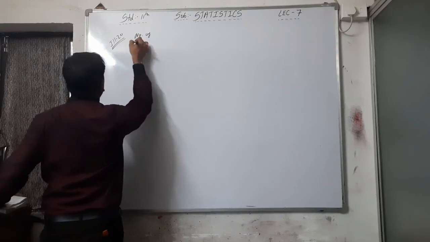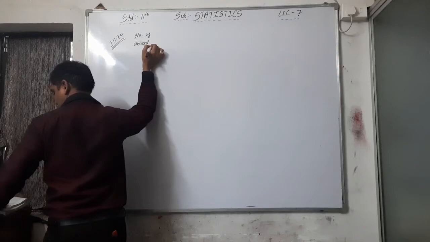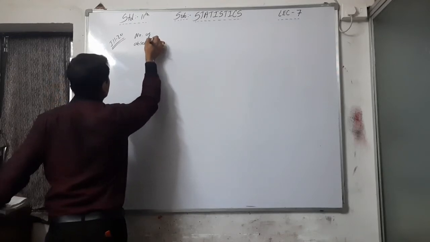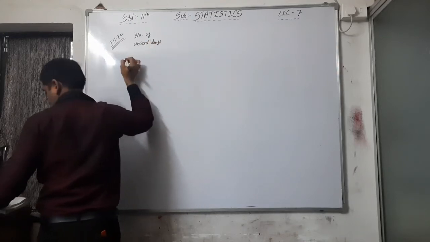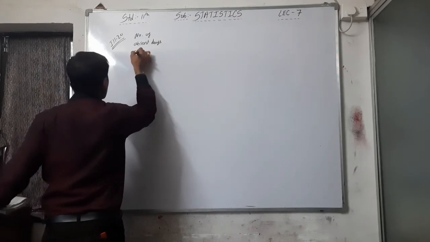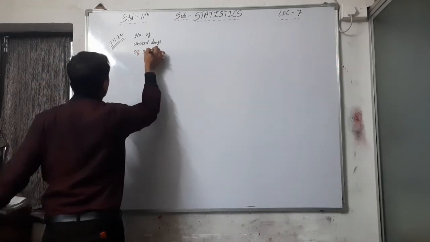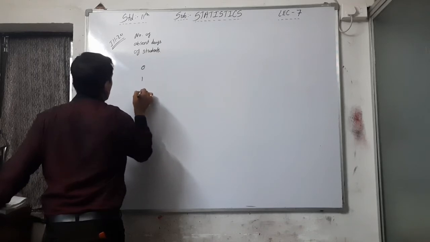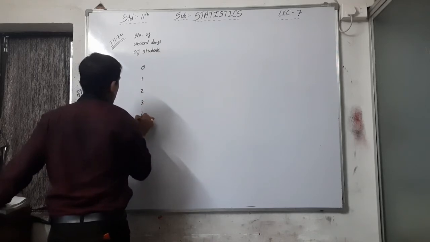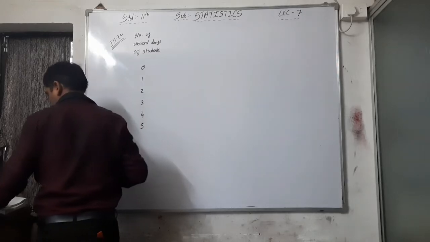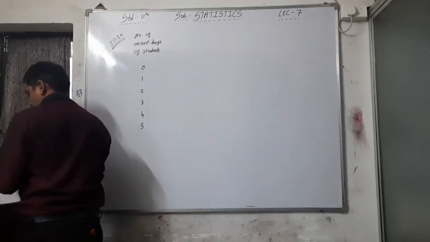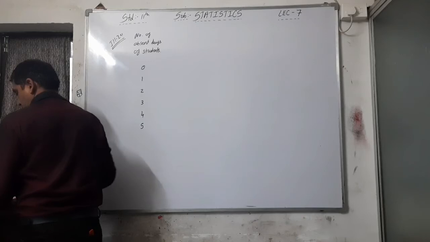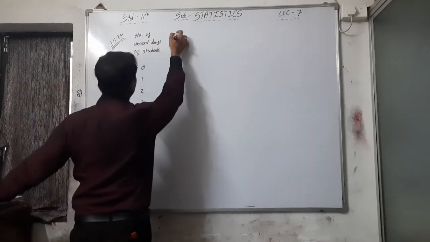Number of absence days of student: 0, 1, 2, 3, 4, 5. Then number of students.